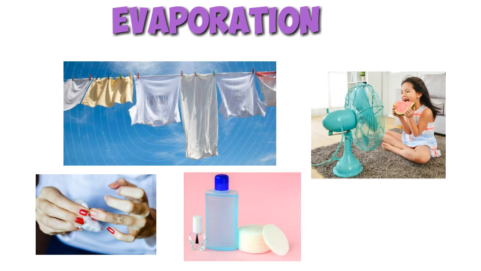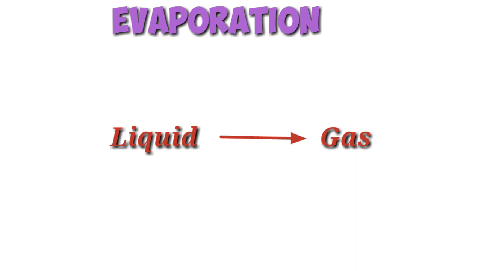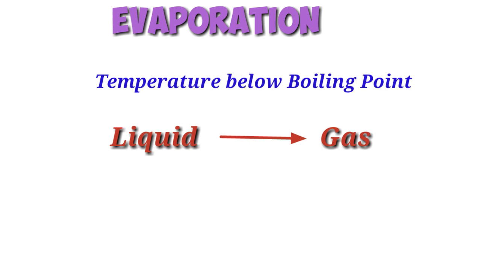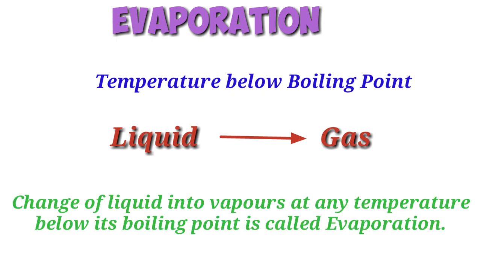What is the reason behind this phenomenon? Or where do the liquid particles go? Actually, the liquid water changes to gaseous state in these examples. But you have studied in the previous classes that the process of conversion of liquid to gas is boiling. But here no boiling is taking place, right? This change of state, that is liquid to gas, is taking place below boiling point. This phenomenon of change of liquid into vapor at any temperature below its boiling point is called evaporation.